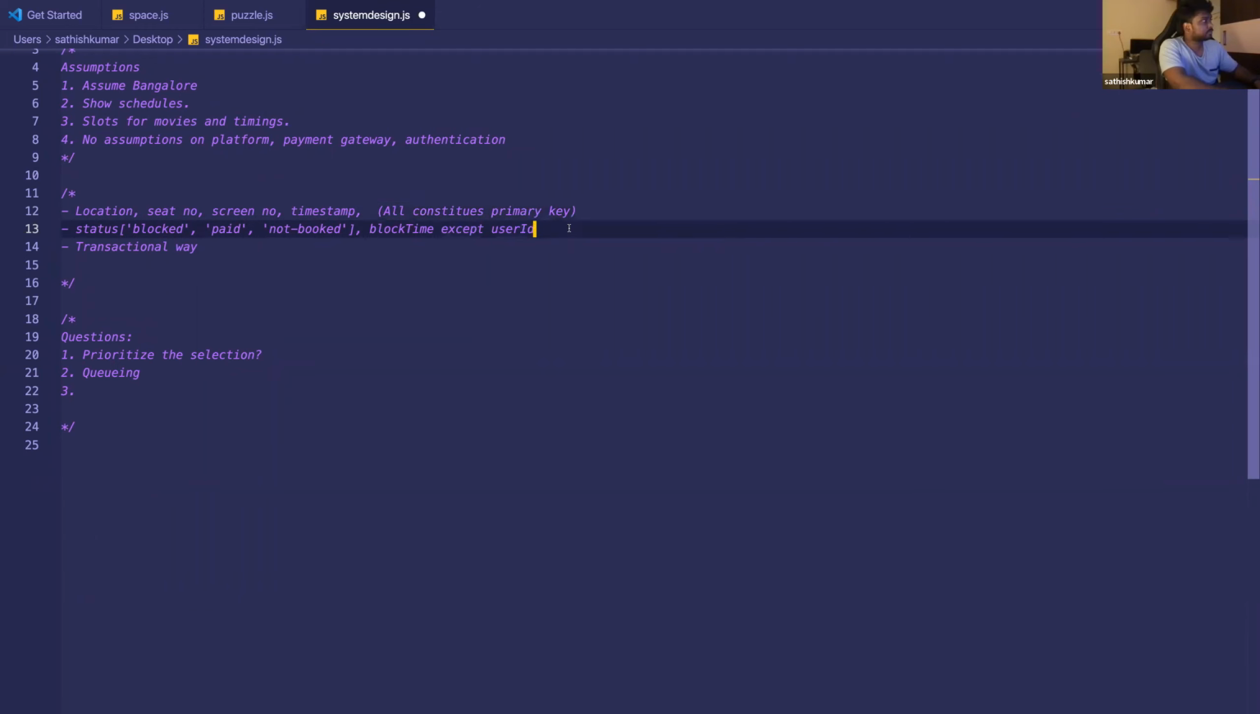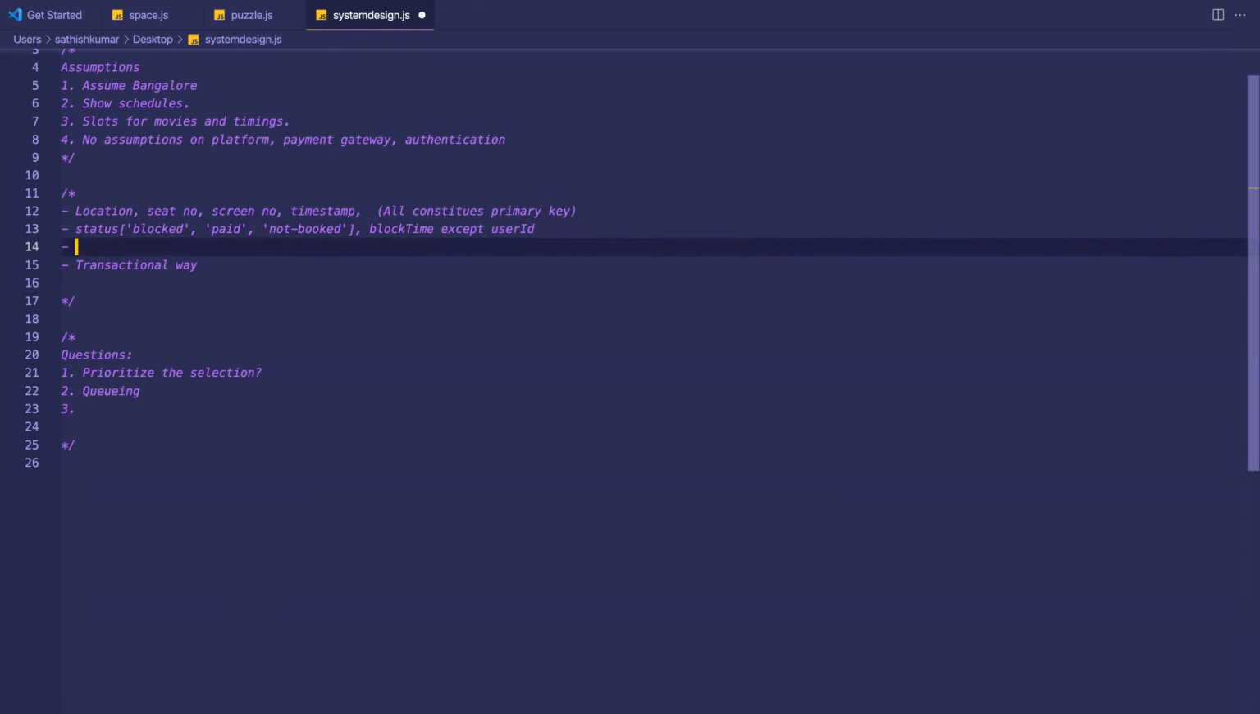And the status is blocked, and it just deletes all those rows. It will be a cron job which runs every 1 minute. Oh, okay.